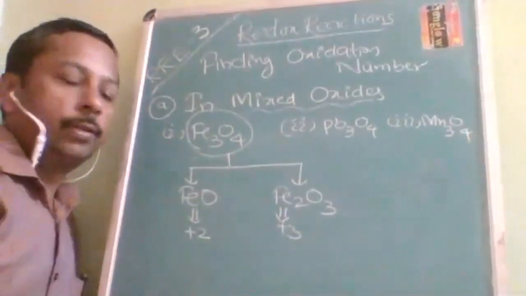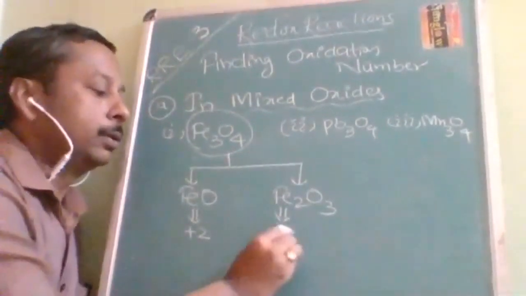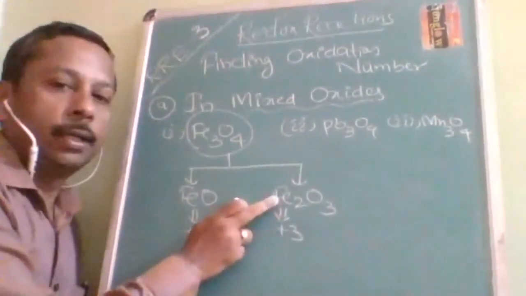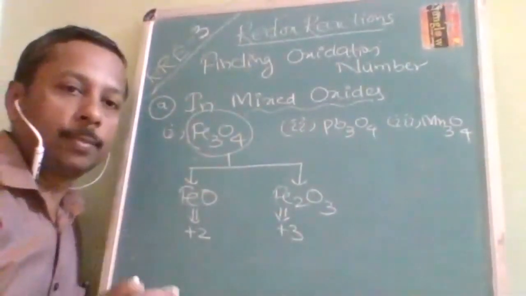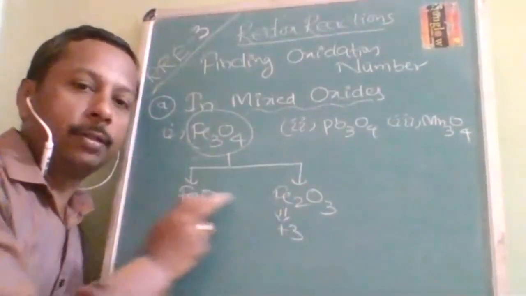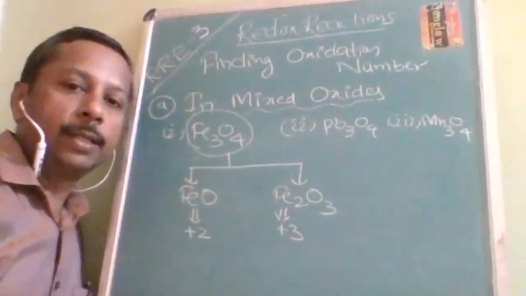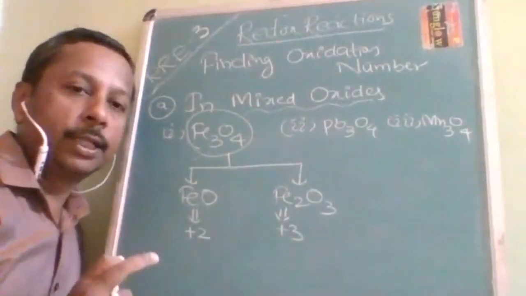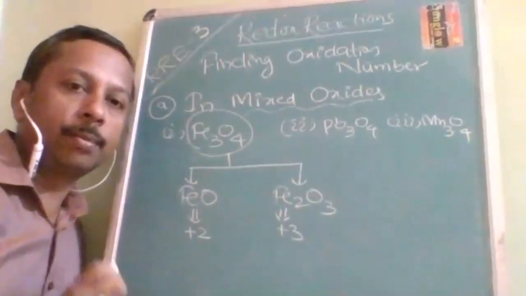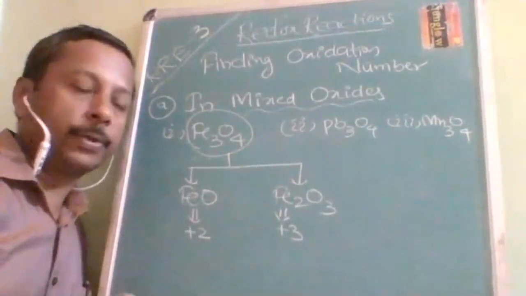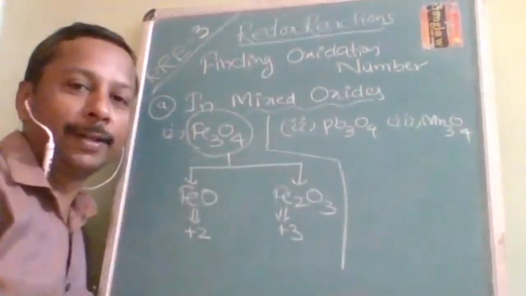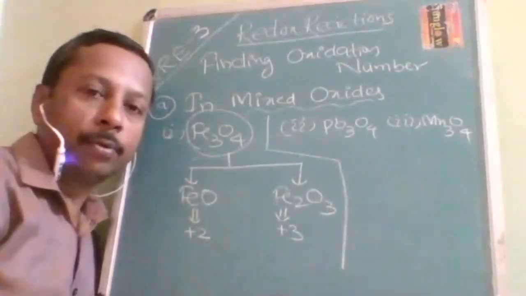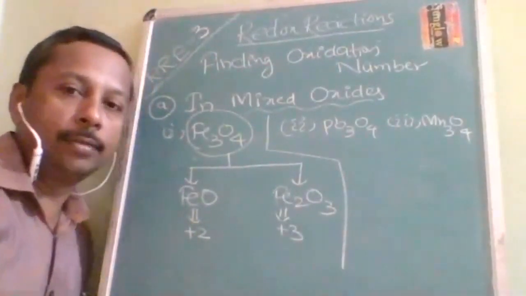So why did you get that plus 8 by 3? Because here 2 irons have plus 3 into 2, plus 6. 1 iron has plus 2. Plus 6 plus 2 is plus 8, and it is the average of 3 irons. That's why you got plus 8 by 3. But it is an average oxidation number. In examination, they want the absolute oxidation number. Now you may feel that you can do this question, but it is not like that. The procedure is the same, but the answer is not the same.